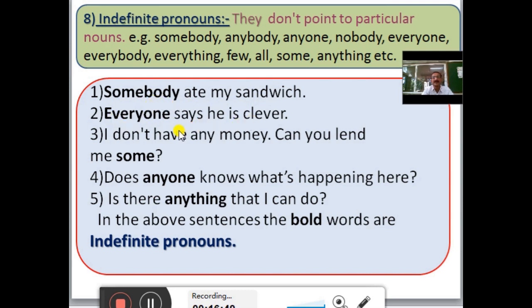Everyone says he is clever. Here, everyone is an indefinite pronoun. I don't have any money. Can you lend me some? Here, some is an indefinite pronoun. Does anyone know what's happening here? Anyone is an indefinite pronoun. Is there anything that I can do? Here, anything is also an indefinite pronoun. In the above sentences, all the bold words are indefinite pronouns.